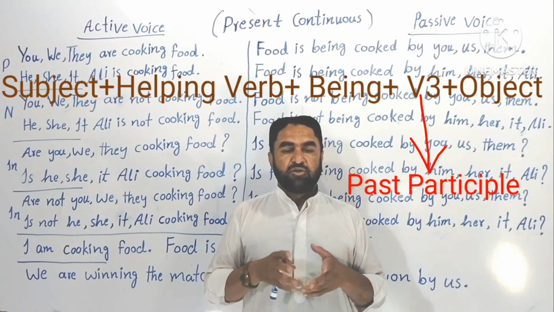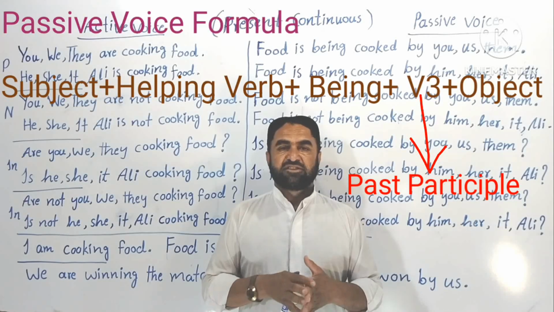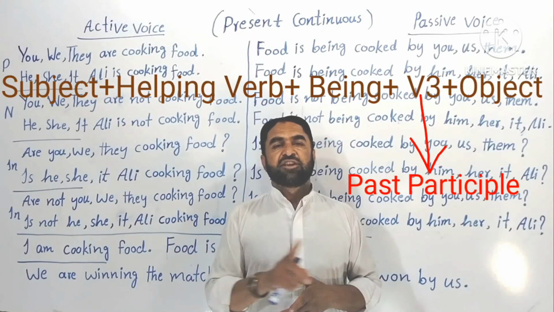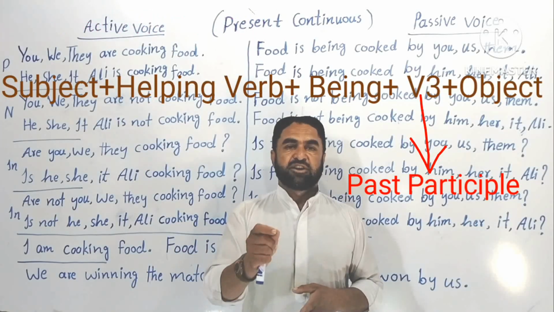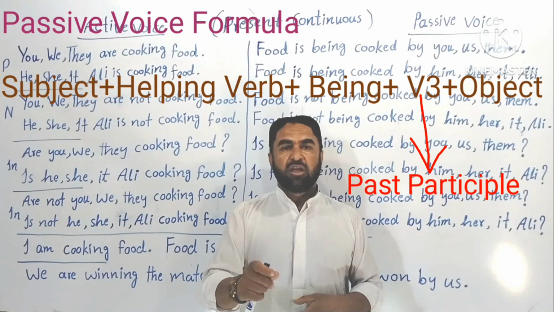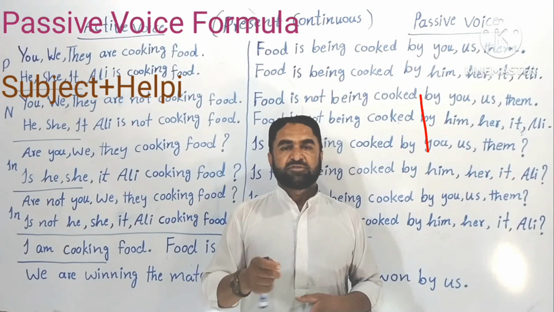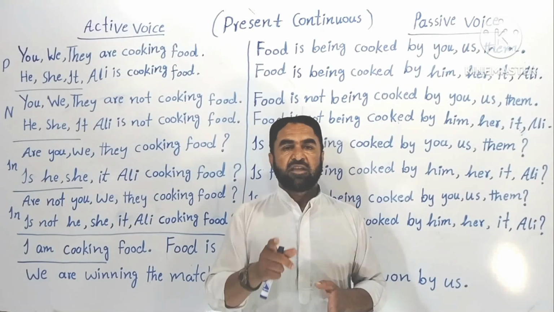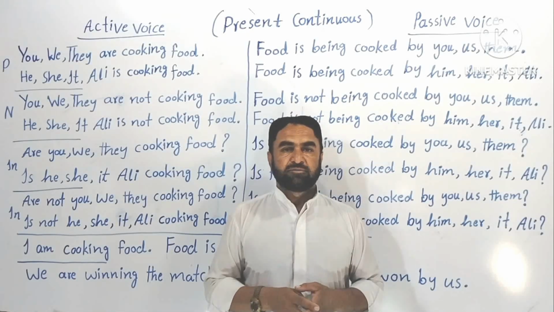Understood? You can say in any part of the tense or in any tense, you cannot use any other form of the verb except the third form of the verb as a main verb in passive voice. Understood? I'm not talking about the helping verbs, that is are, am, was, were, has been, have been. No, no, no. Here I am talking about the main verb.